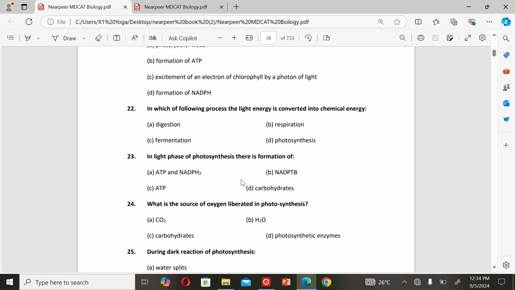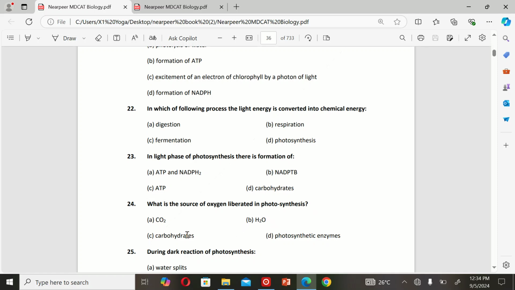The next MCQ is: in the light phase of photosynthesis there is formation of A. ATP and NADPH2, B. NADP and DP, C. ATP, and D. Carbohydrates. So the correct option is A. ATP and NADPH2.